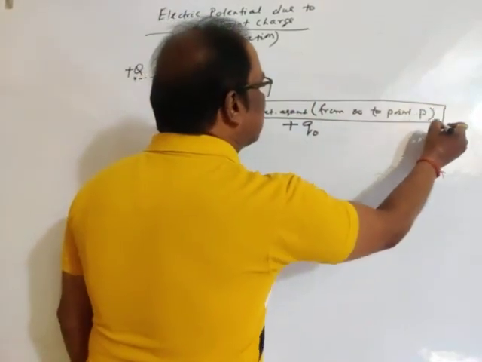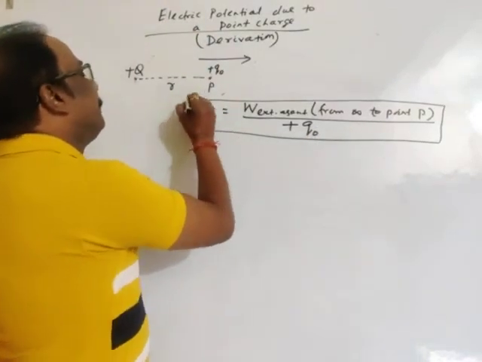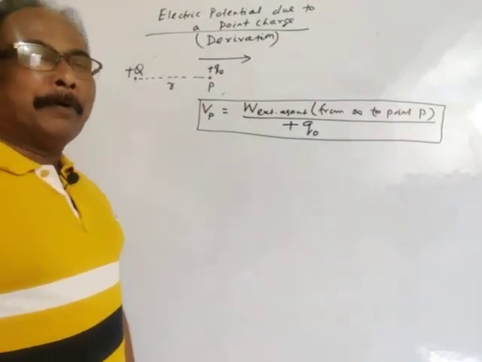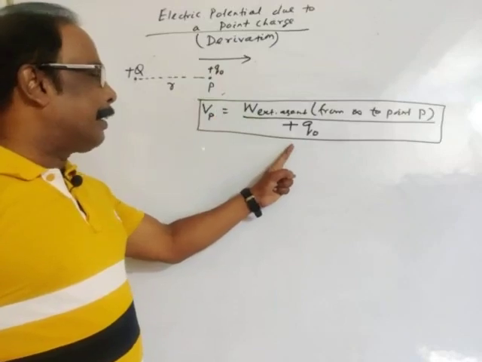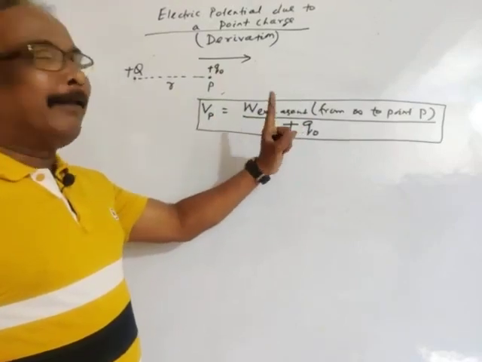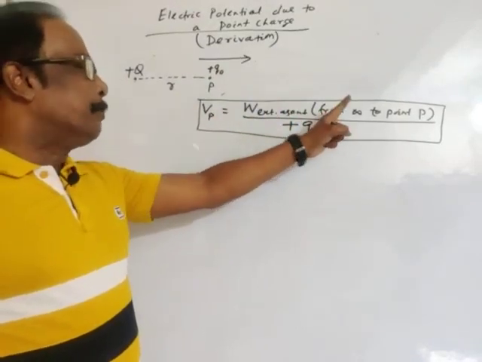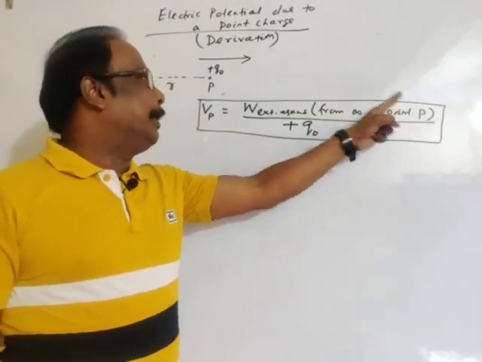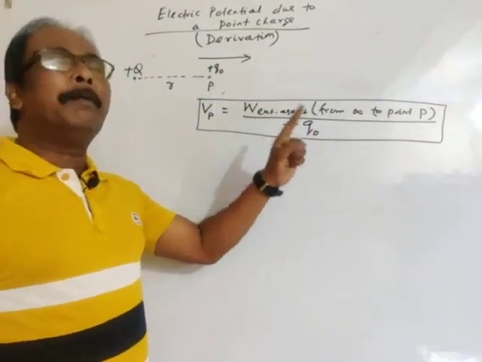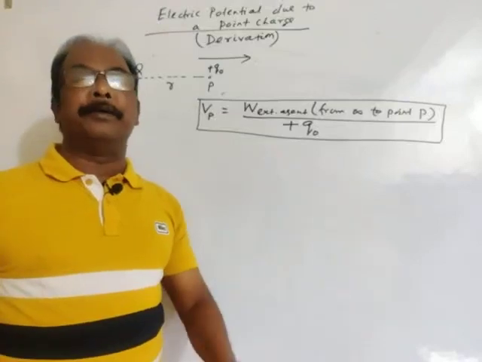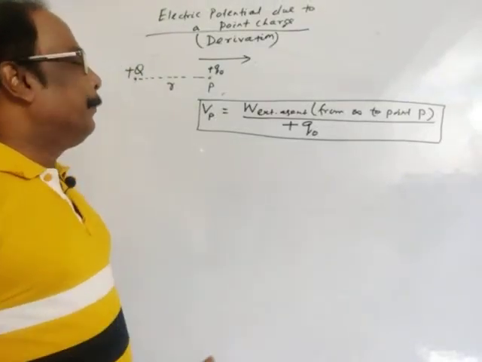This is a simpler way to explain electric potential: the amount of work done to bring a unit positive charge from infinity to a given point P with the help of an external agency. Then what will we do?